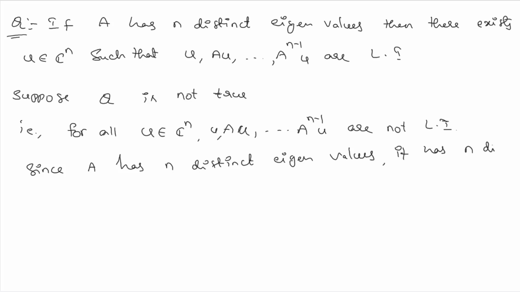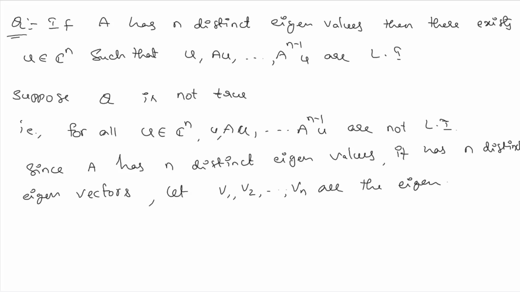So let those be v1, v2 and so on vn, the eigenvectors corresponding to the eigenvalues lambda 1, lambda 2, and so on lambda n. So we have n distinct eigenvalues and eigenvectors.